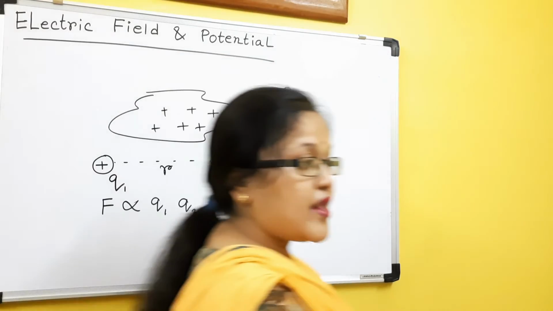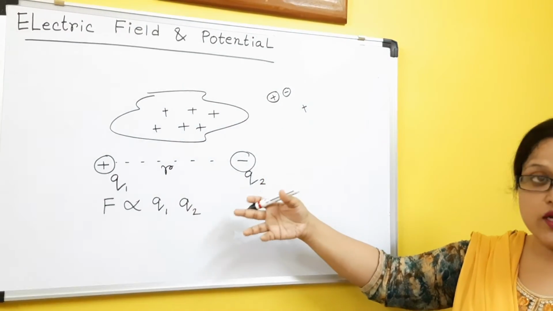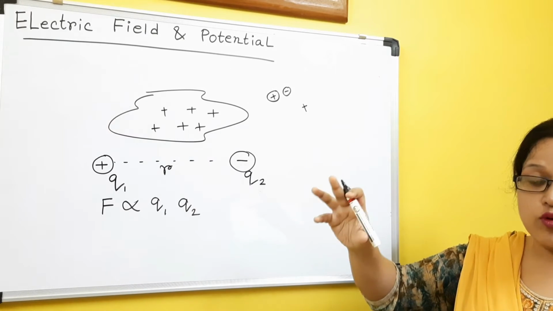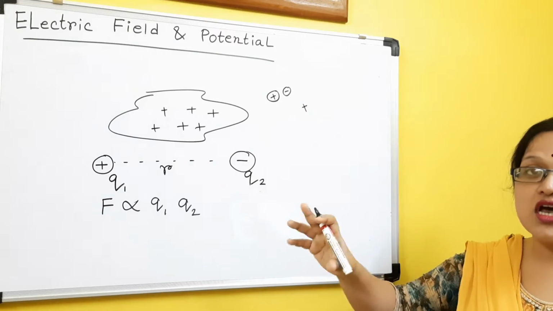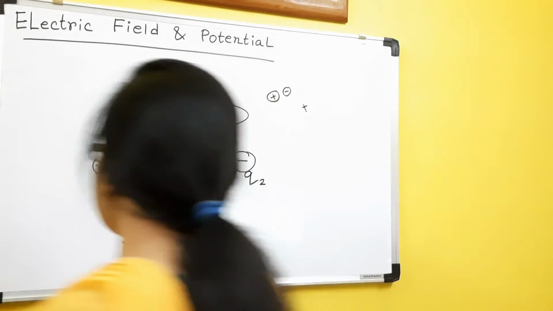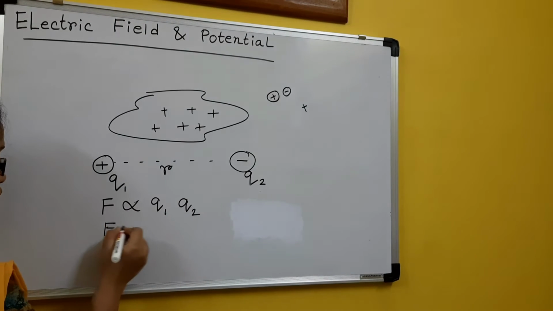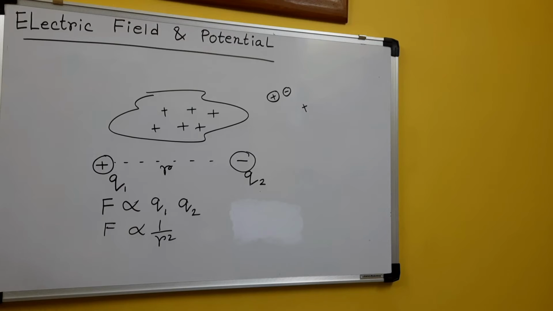Now q1 and q2 are the magnitudes of the charges. The stronger the charge, the more its magnitude, the stronger the force will be. That is the first thing. Second, F is inversely proportional to r square, that is, 1 by r square. This means the more the distance, the less the attraction force; the less the distance, the more the attraction force.